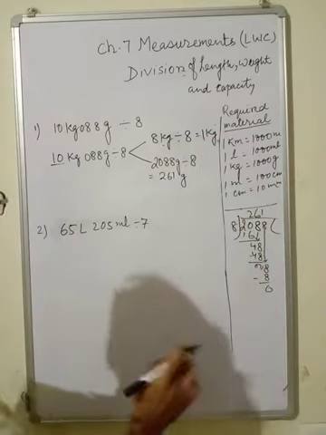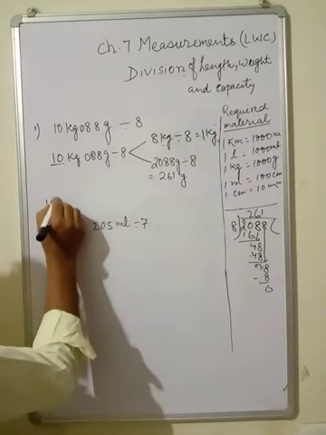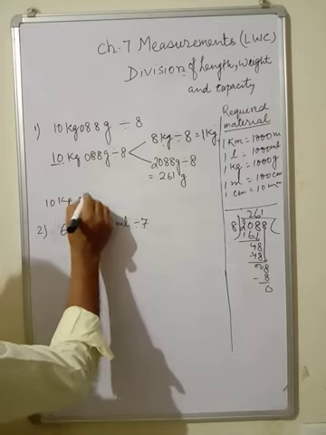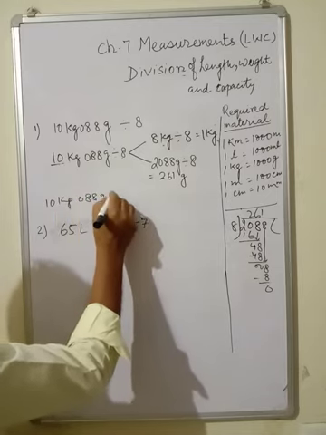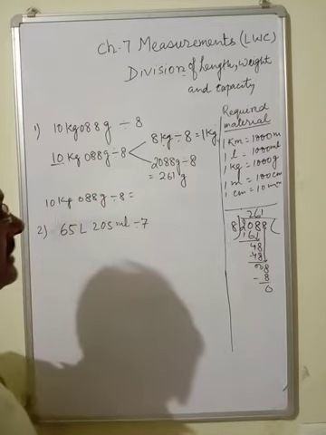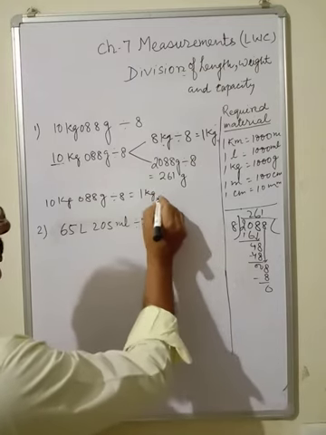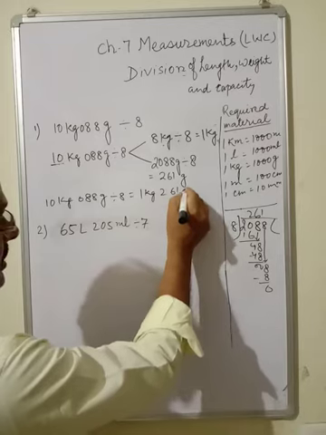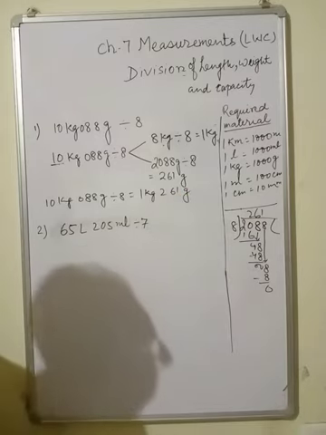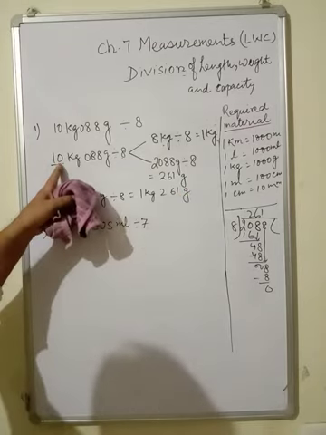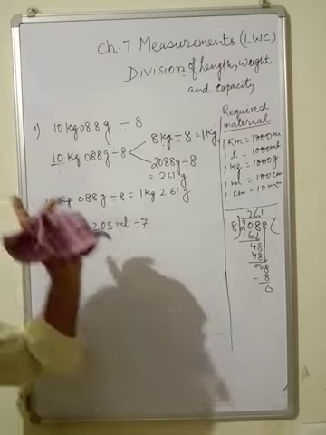So the final answer for 10 kg 88 gram divided by 8 is 1 kg 261 gram. Clear? So what to take, what is left, this is very important.